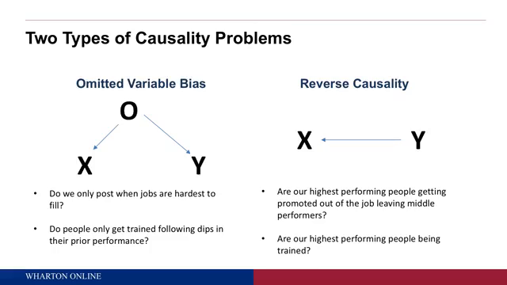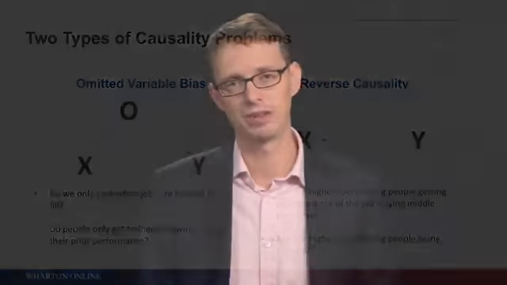So I talked about maybe if we found that posting jobs was associated with lower performance, we should do less posting. Well, an alternative explanation is that the reason that we post jobs is because they're difficult to fill. We don't have people currently who could do that job that we can identify, so we post it to see if there's anybody out there. Well, jobs that we don't have people who can do them are probably going to end up being performed worse. And so it might not be that the posting's causing the problem, but rather the thing that's causing us to post is causing the problem.